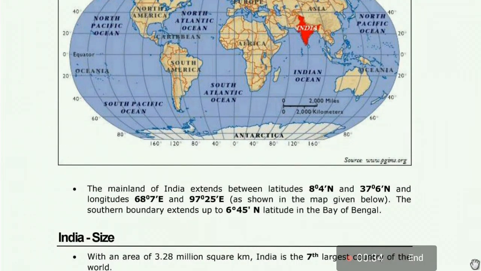Next, the mainland of India extends between latitudes 8 degrees 4 minutes north and 37 degrees 6 minutes north, and longitudes 68 degrees 7 minutes east and 97 degrees 25 minutes east. This is the latitudes and longitudes of India. The southern boundary extends up to 6 degrees 45 minutes north latitude in the Bay of Bengal.